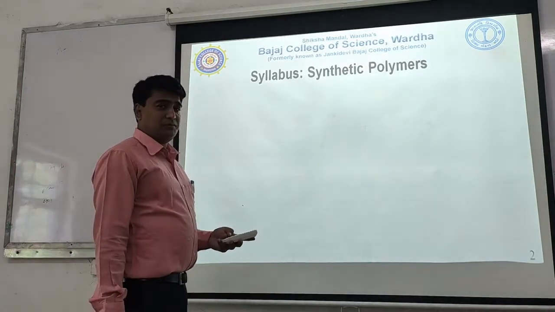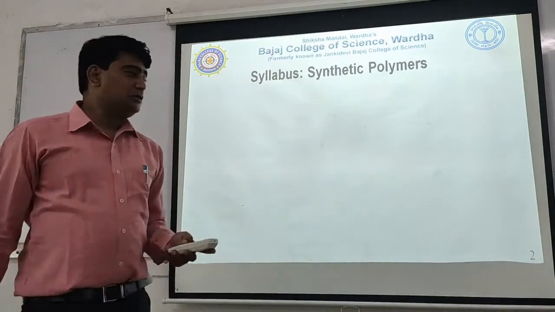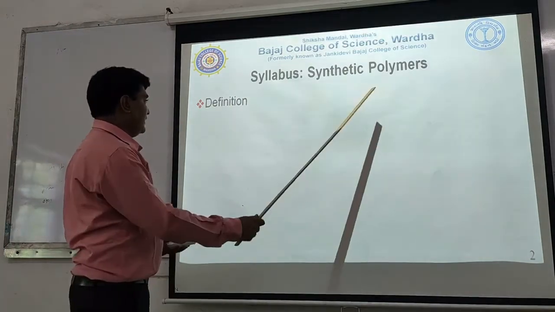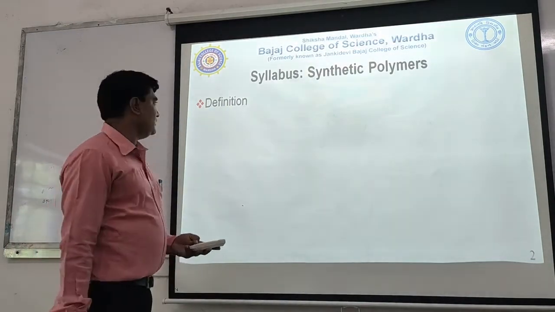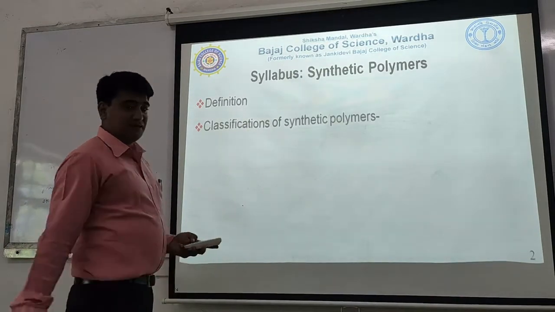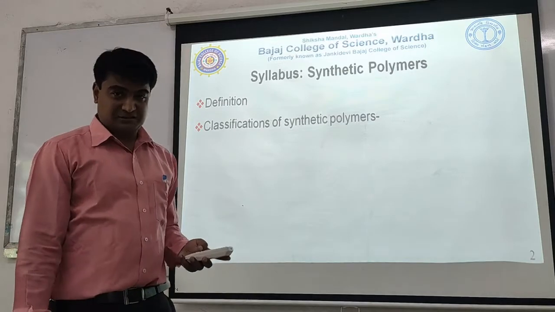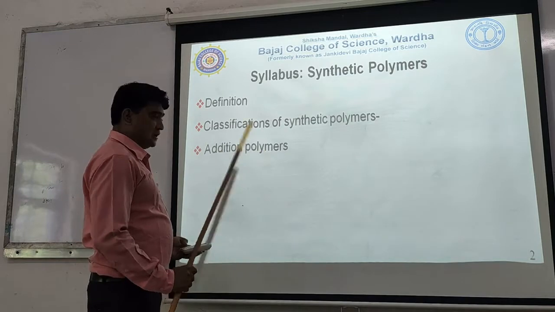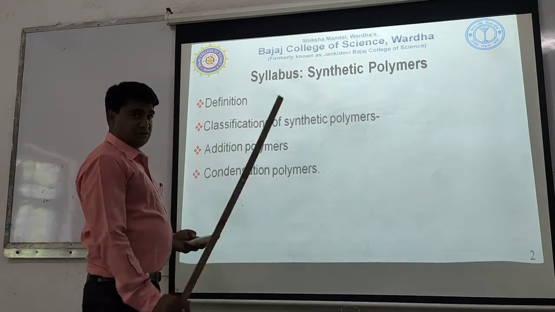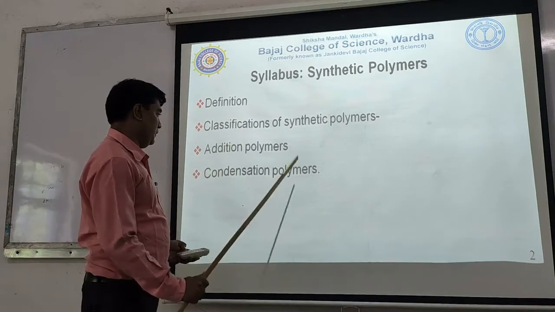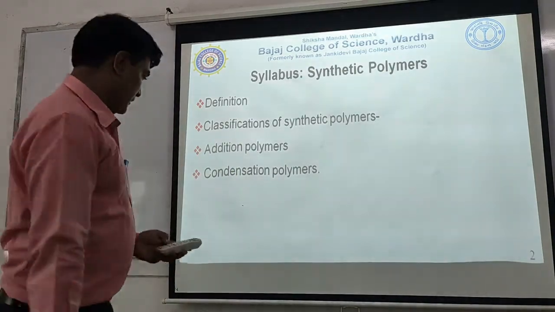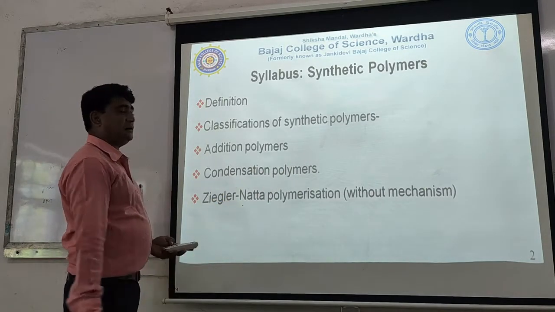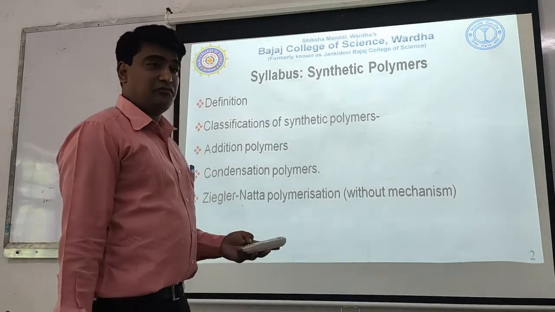Before going into detail of this topic, you should have an idea about the syllabus. So I am just briefly revising the syllabus. What we are going to study in this content: the definition of the synthetic polymers, then the classification of the synthetic polymers. There are various types of classification, but we will deal with only two classifications, that is the addition polymers and the condensation polymers. So these are the only two classifications that we are going to cover. Then the last content of the syllabus is Ziegler-Natta polymerization. Okay, so it is very famous.